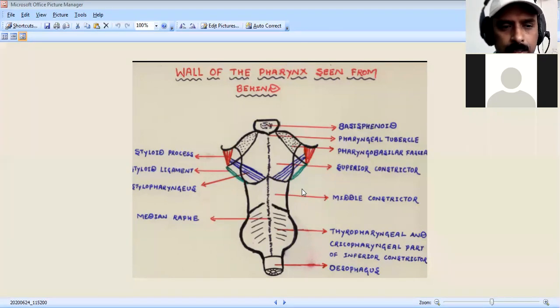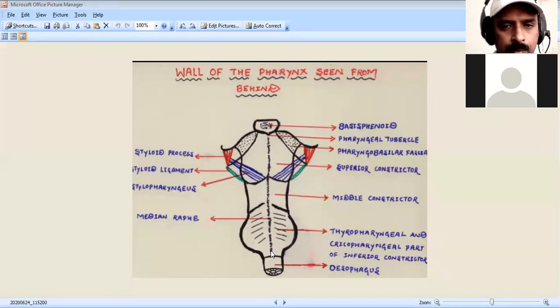The third remark is that the fibers of the two sides meet in the midline at the fibrous raphe. Both sides' muscle fibers meet in the central midline, forming the fibrous raphe. Centrally, both right and left muscle fibers join in the midline, and that we call the fibrous raphe.